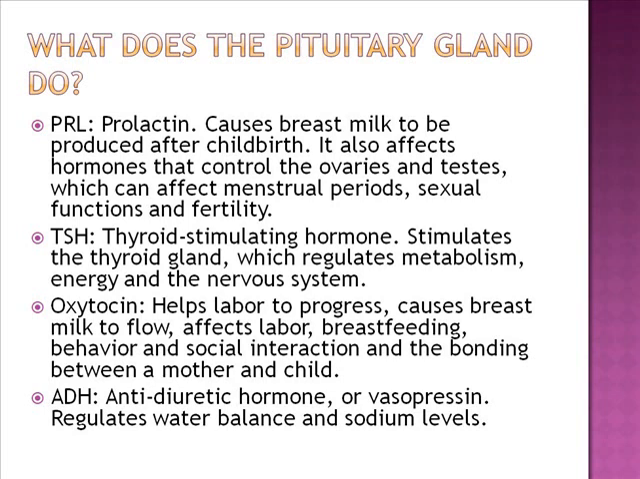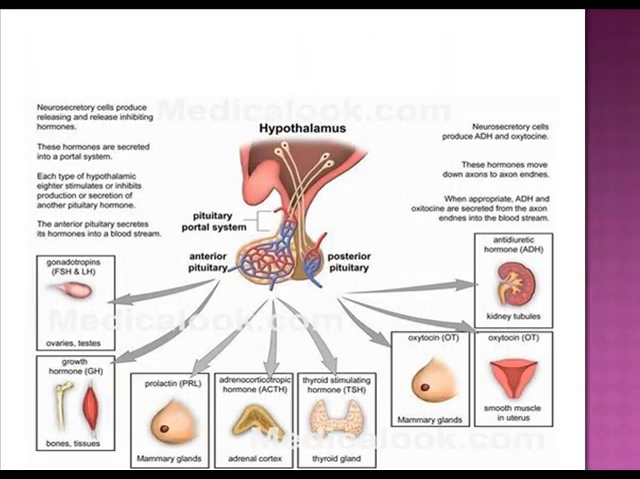PRL, prolactin, causes breast milk to be produced after childbirth. It also affects the hormones that control the ovaries and testes, which can affect menstrual periods, sexual function, and fertility. TSH, thyroid stimulating hormone, stimulates the thyroid gland, which regulates metabolism, energy, and the nervous system. Oxytocin helps labor to progress, causes breast milk to flow, and affects labor, breastfeeding, behavior and social interaction, and the bonding between a child and a mother. ADH, antidiuretic hormone or vasopressin, regulates water balance and sodium level. And this is the diagram showing the pituitary hormones and their effect on the target cells.